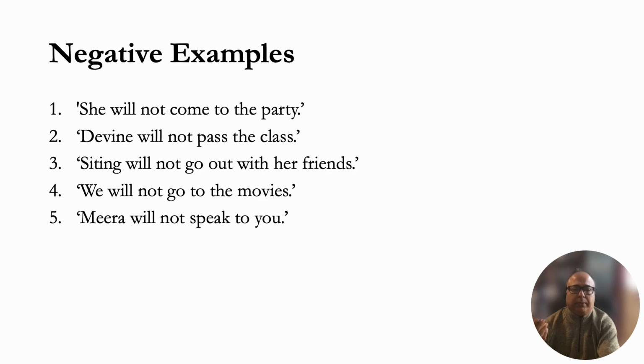Okay, negative examples. So let me give you the affirmative sentences. She will come to the party. That's an affirmative sentence, right? Yes, she will come to the party. And let's say that somebody asks you, will she come to the party tonight? And you say, no, she will not come to the party. Devon will not pass the class. She will not go out with her friends. She will not go to the movies. Mira will not speak to you. She is very, very upset with you. She's really angry. She will not speak to you. Okay, so those are negative examples.